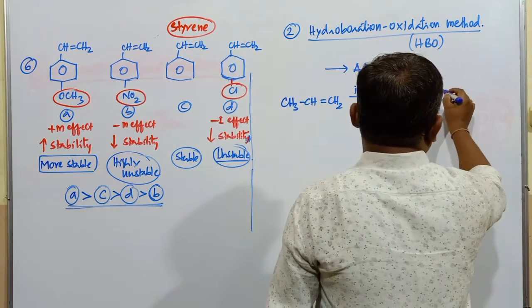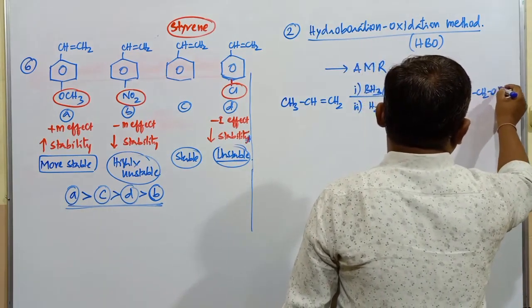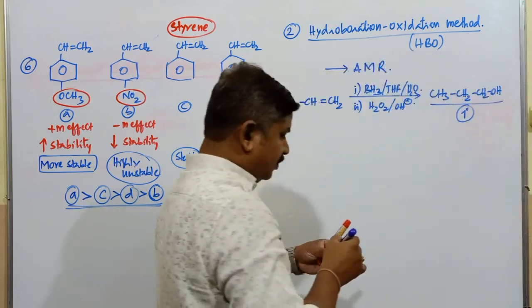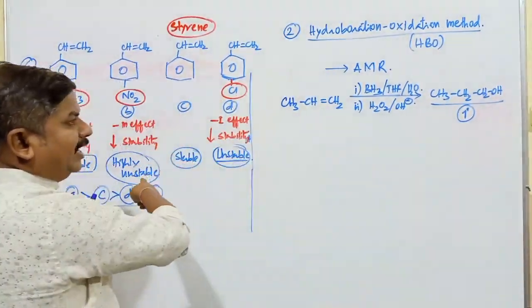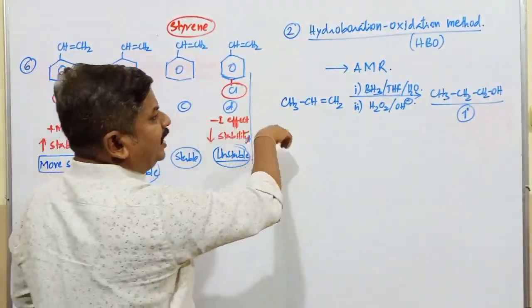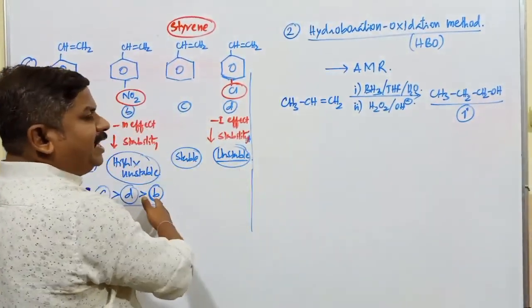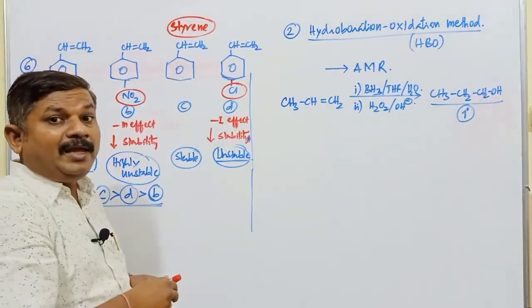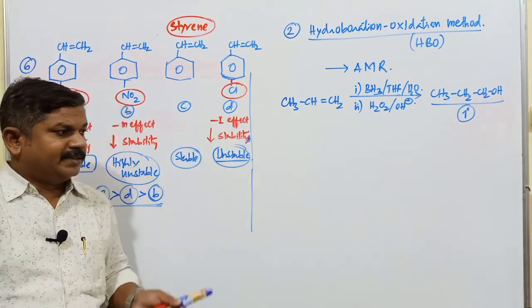The alcohol produced in this reaction is CH3CH2CH2OH. What type of alcohol is it? Primary alcohol. What is the name of that alcohol? Propanol. But when the same alkene is treated in acid catalyzed hydration, it gives propan-2-ol, but here propan-1-ol. The previous reaction goes according to Markovnikov's rule, this reaction goes according to anti-Markovnikov's rule. First you copy this one, I will explain the mechanism.